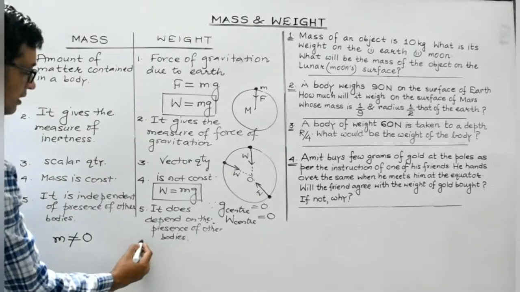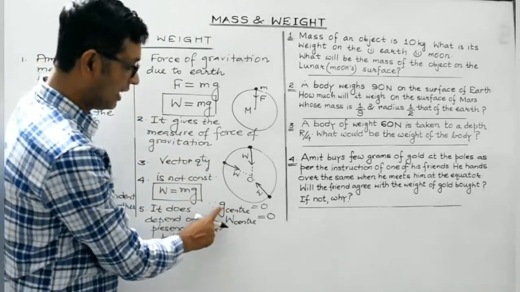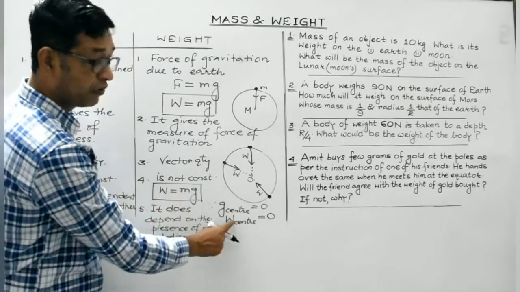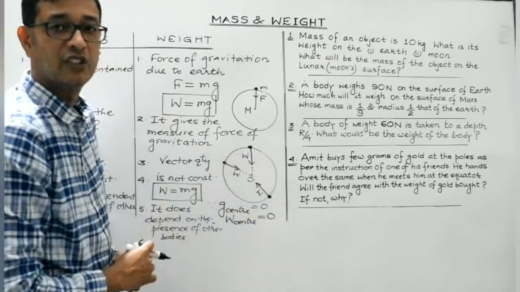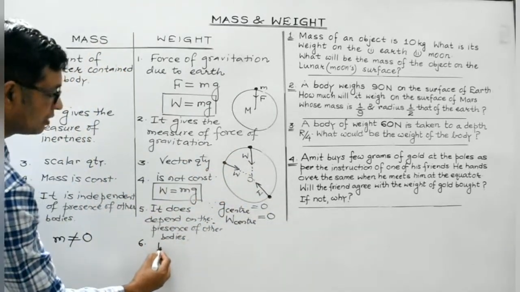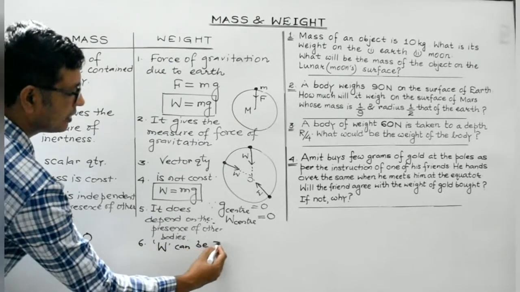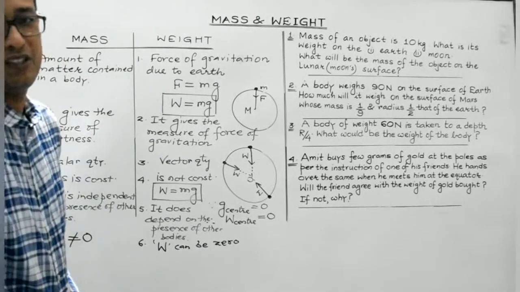While on the other hand, students, at the center of the earth, I have told you, the acceleration due to gravity at the center of the earth is zero. So the weight of any body for that matter, at the center of the earth is also zero. So the weight of a body can be zero. Mass can never be zero, but the weight of a body can be zero.